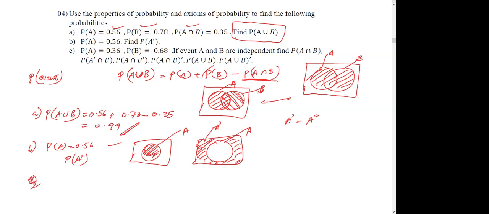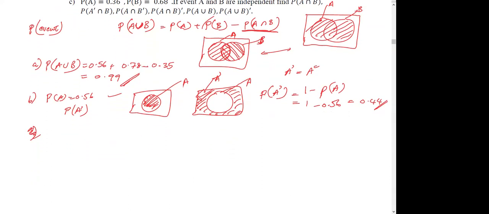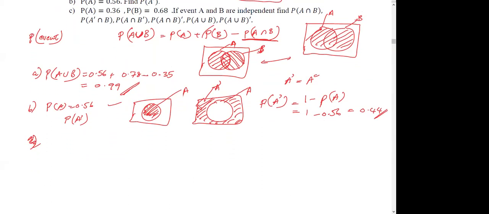So you can find easily this P(A dash), which is 1 minus probability of A. Okay, so 1 minus 0.56, you can get 0.44. Because now you have to consider there are only event A, so 1 minus A is what you need, A dash. Okay, B, then C.